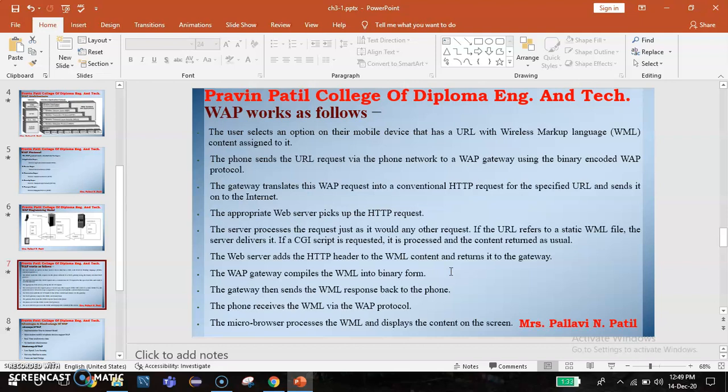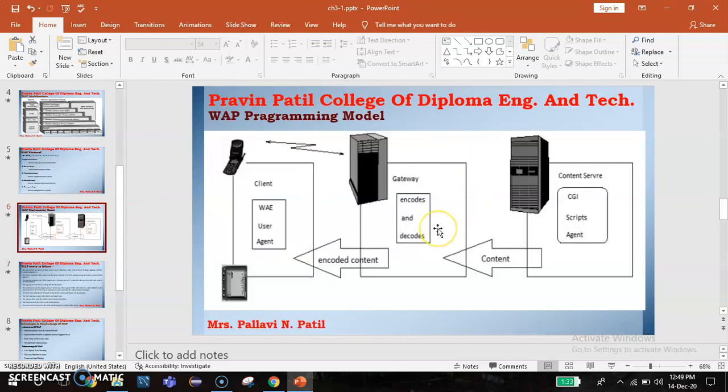The WAP gateway compiles the WML into binary form and then sends the WML response back to the phone. The phone receives the WML via the WAP protocol. The micro browser processes the WML and displays the content on the screen. This is the working of the WAP programming model.